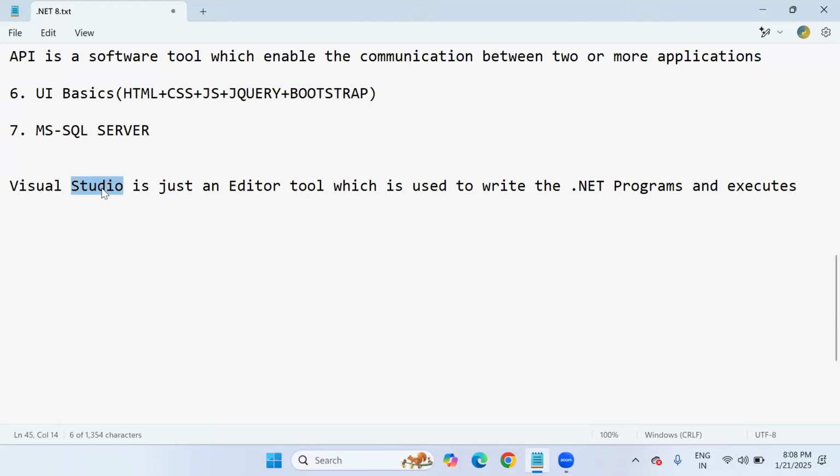Visual Studio versions are also there, and that's the reason I'm showing them clearly. Whatever Microsoft launched initially in the year 2000, I'm explaining the .NET Framework versions along with the Visual Studio versions. But anyway, we are working with core versions. What are the core versions, and which core version are we using currently? I'm also going to discuss that.